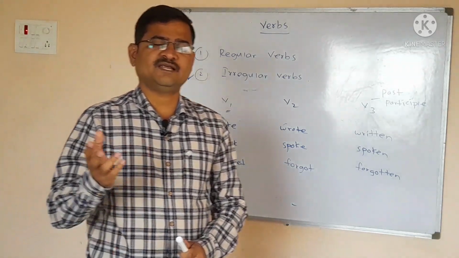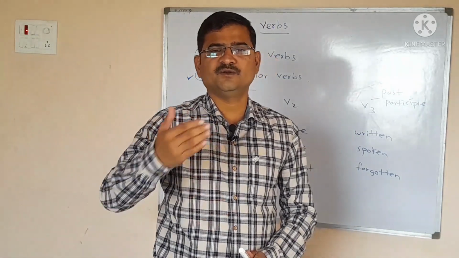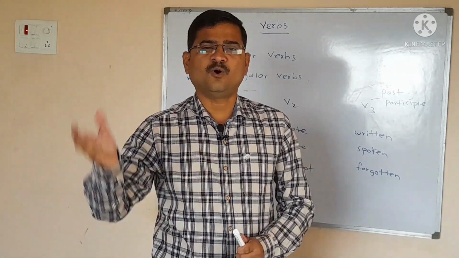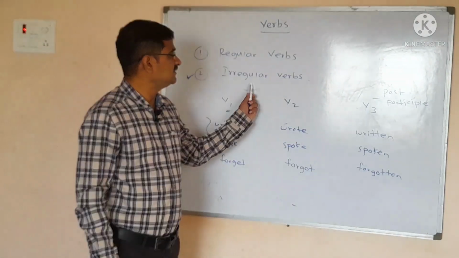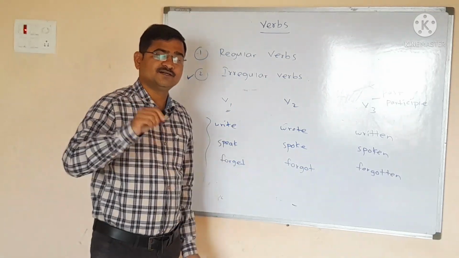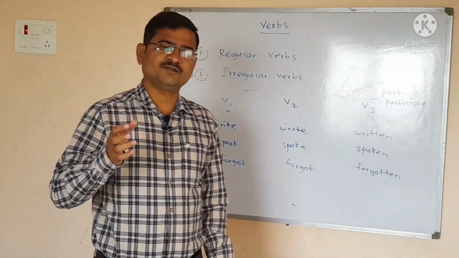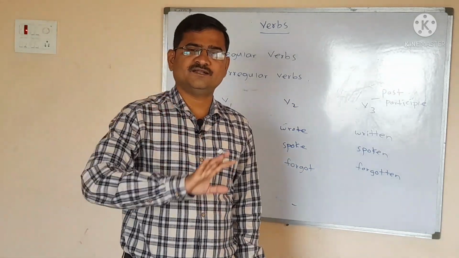Irregular verbs can be classified or divided into three types. The first category of irregular verb is one where all the three forms are the same. The second category is one where two forms are the same. The third category is one where all the three forms are different.